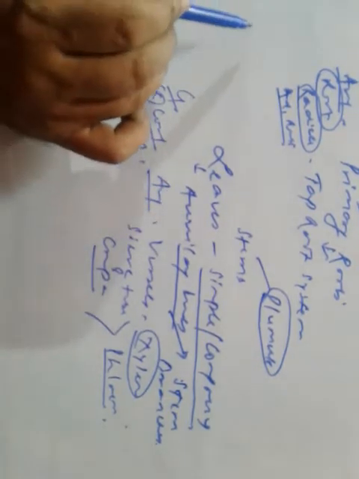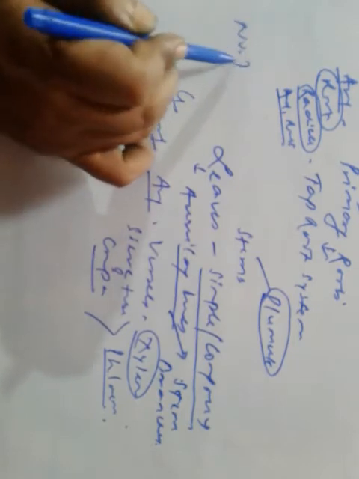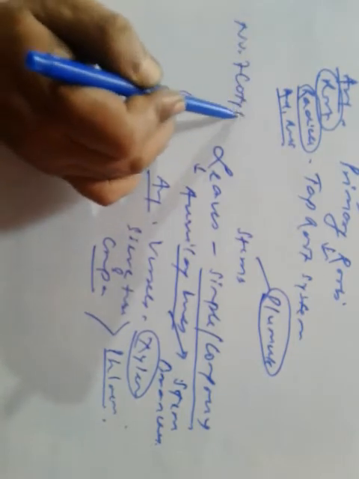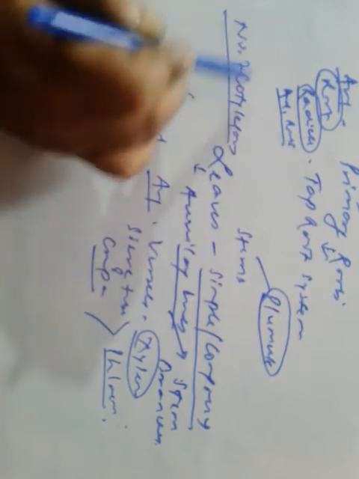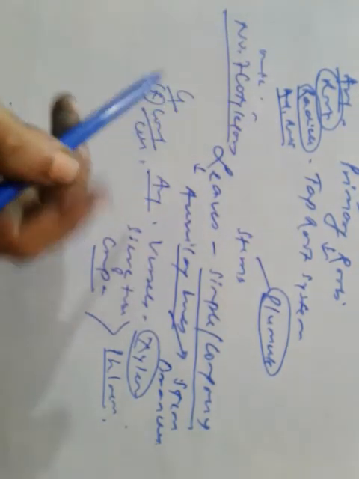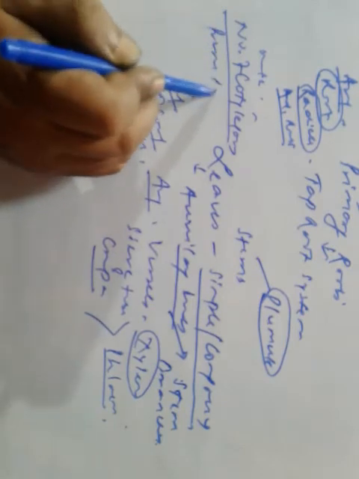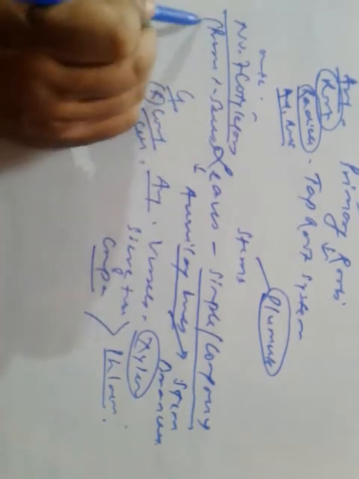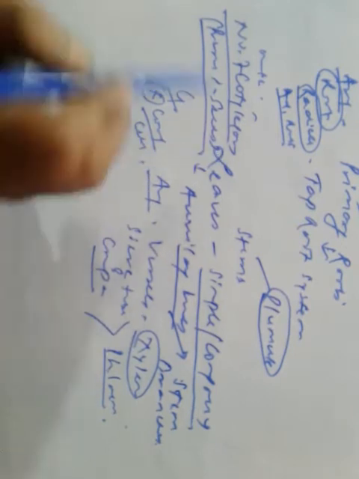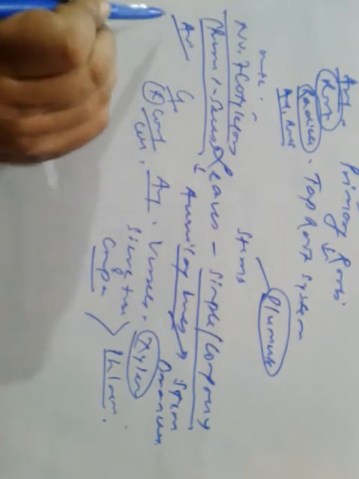So on the basis of the number of cotyledons present in seeds, angiosperms have been divided into two subgroups.